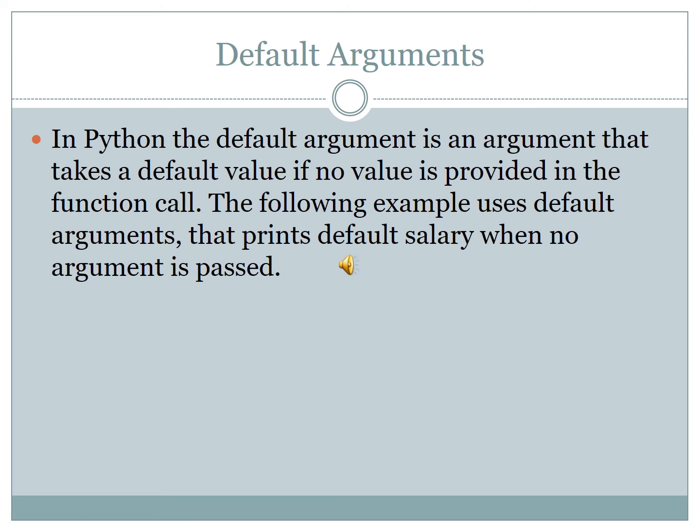Default is nothing but the same salary, 3,500. This is the default argument. Here they have given 3,500 for salary. So when we call it, how many parameters are there? 2 parameters. How many values? We have to pass 2 values. But with a default argument we can pass only one value. When we pass just one value, what will happen? What value will be taken? So we get the output.